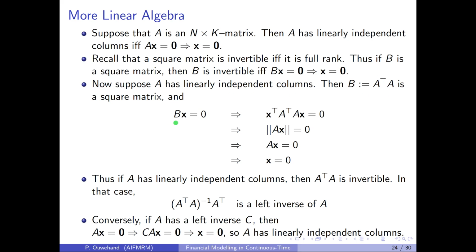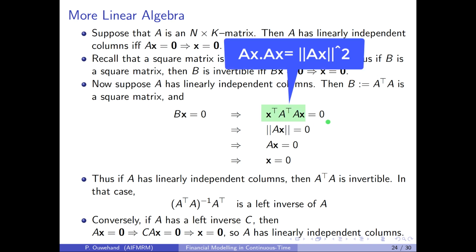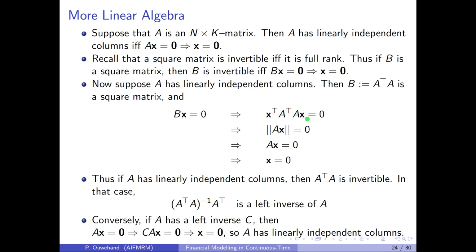Now if Bx is equal to 0, then A transpose A x is equal to the 0 vector. So if we pre-multiply that by x transpose, we will get 0, a number. And if you look at this expression here, you see that it is precisely the dot product of Ax with itself. In other words, it's the square of the norm of Ax. Thus, the norm of Ax is equal to 0, which means that Ax is equal to the 0 vector, and that implies that x is equal to 0, as we've seen in the first point here.